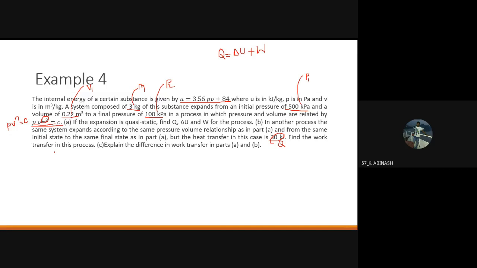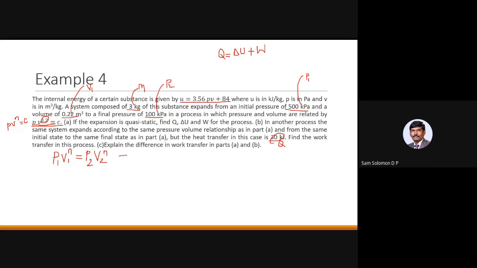Sir, P1 V1 power n is equal to P2 V2 power n, sir. Yes, that is the way by which we can find it out. PV power n equal to constant is given. So we have to use that equation and write P1 V1 power n equal to P2 V2 power n. That is what we have to use. And now you know the values of P1, V1, P2. The n value is 1.2, so you can find out the value of V2.